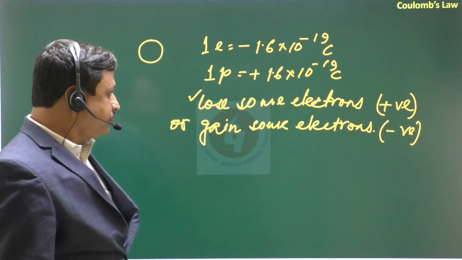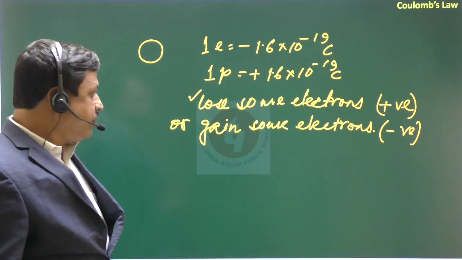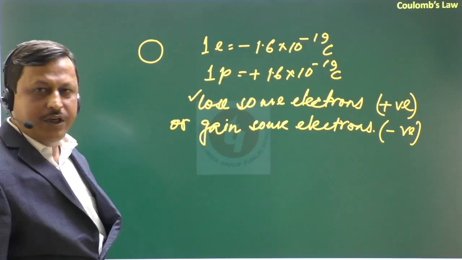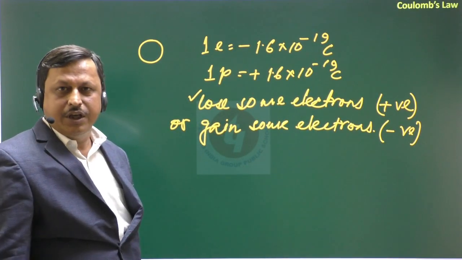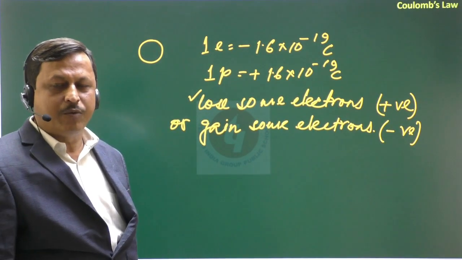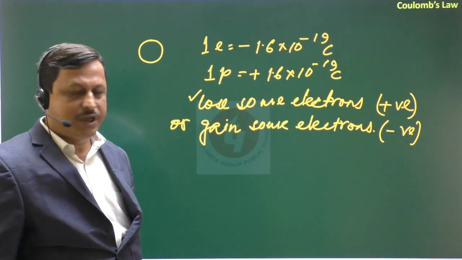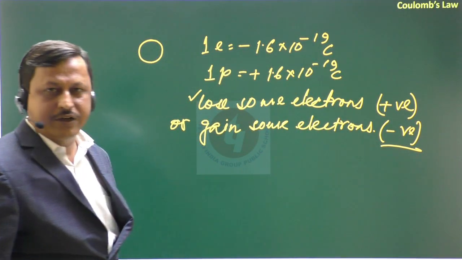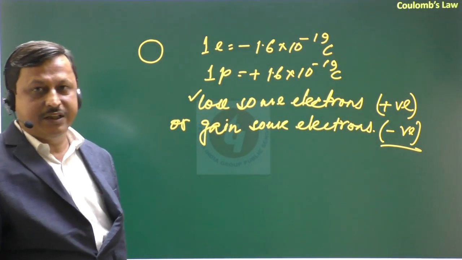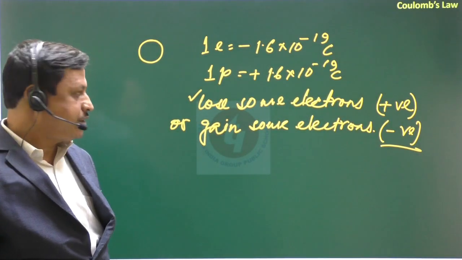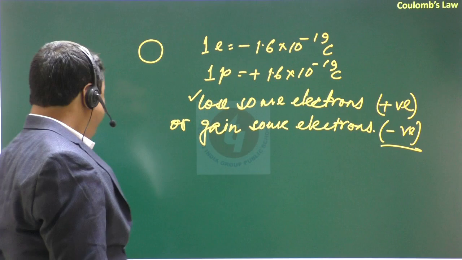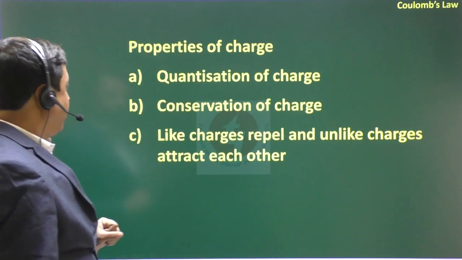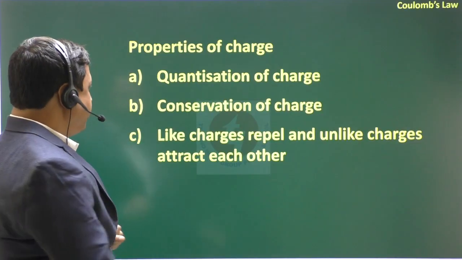So that means there are two types of charges. One is a positively charged body, when the number of electrons is less than the number of protons, and a negatively charged body means the number of electrons is greater than the number of protons. Okay. Then what are the properties of charge?